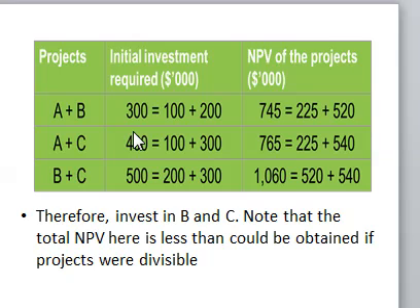If the projects are divisible, then you rank the projects using profitability index. But if the projects are not divisible, you are going to look at a combination of projects that gives you the highest net present value. So that is what we have discussed in this video.